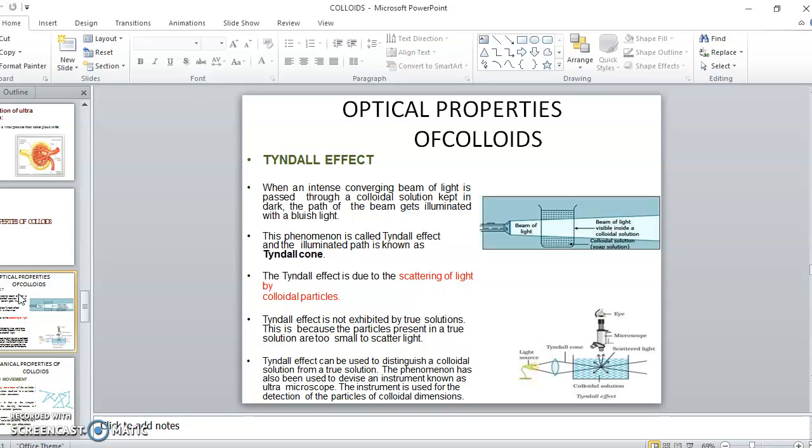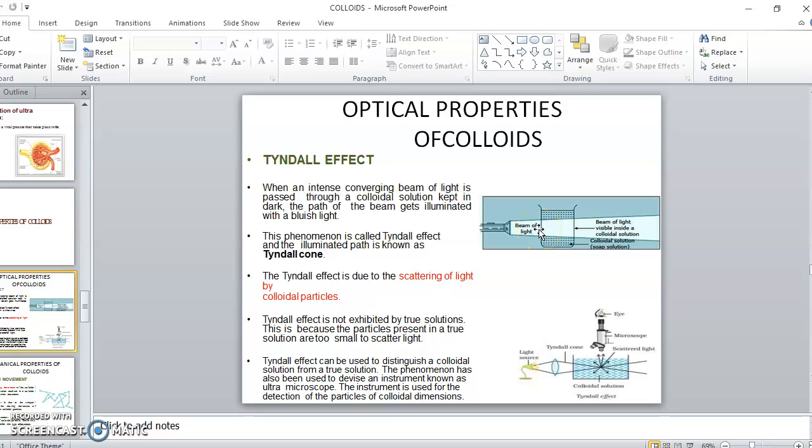If you have a colloidal solution and you pass a beam of light through it, the beam of light will get scattered inside and the path will get illuminated with a bluish light. This phenomenon is called the Tyndall effect, and the reason for it is the scattering of light by colloidal particles.